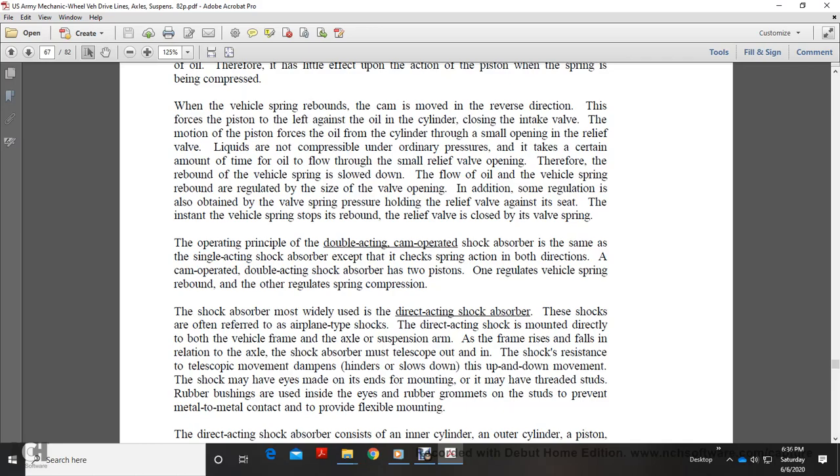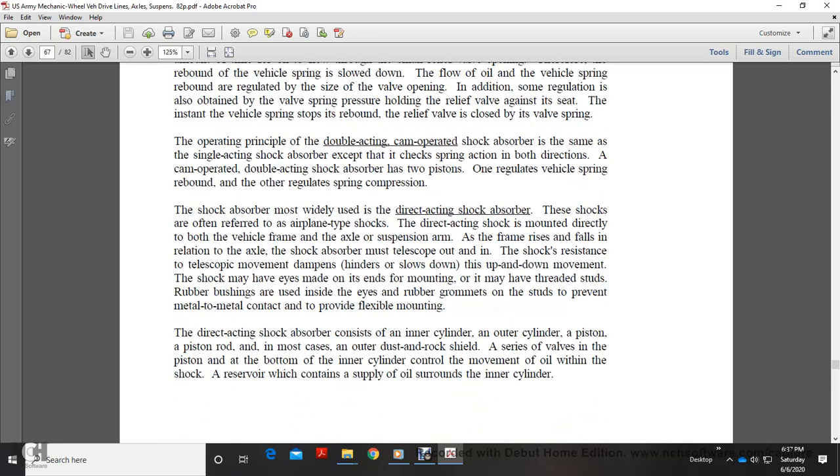The flow of the oil, and so the vehicle spring rebound, is regulated by the size of the valve opening. In addition, some of the regulation is obtained with the valve spring pressure holding the relief valve against its seat. This is maintained until the vehicle spring stops rebounding, and the relief valve is then closed by the valve spring. The operating principle of the double-acting cam-operated shock absorber is the same as the single-acting shock absorber, except that the check valves act in both directions.